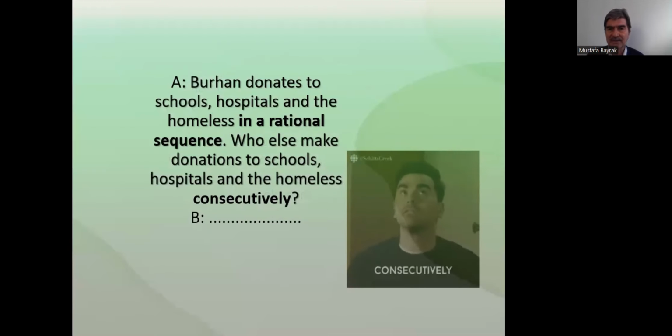Okay, yes, the gift says, one after the other, in a row, consecutively, yes. Burhan donates to schools, hospitals, and the homeless in a rational sequence.